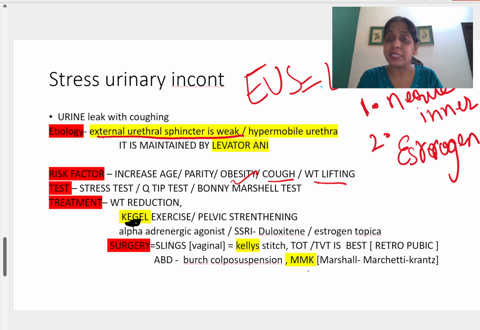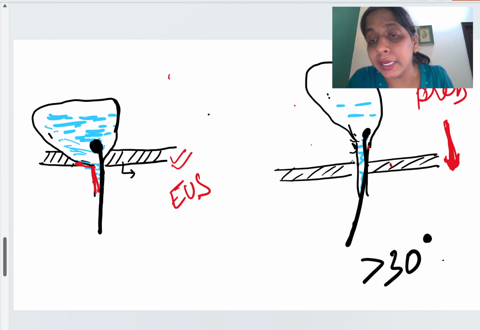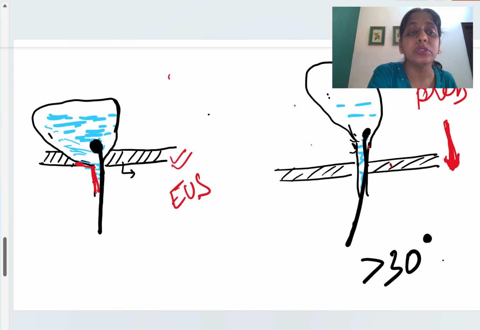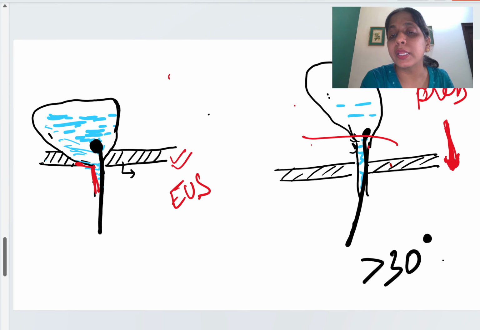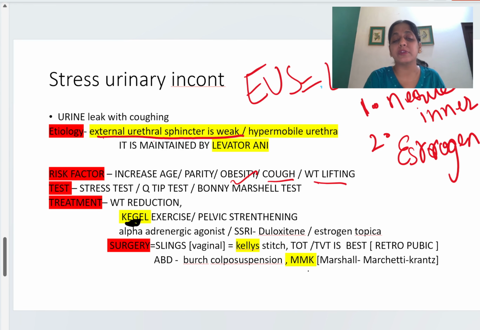Now let's see what surgery we can do. All the surgeries done in a patient of stress urinary incontinence are slings. You know that the sphincter goes down with an increase in abdominal pressure, so what we are going to do is put a sling here. Even if the levator ani goes down, this sling can function and prevent the stress urinary incontinence. So these are the surgeries for stress urinary incontinence.